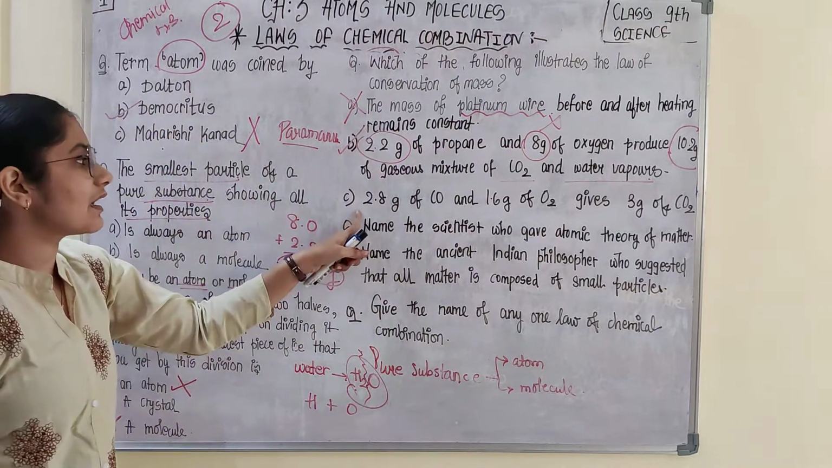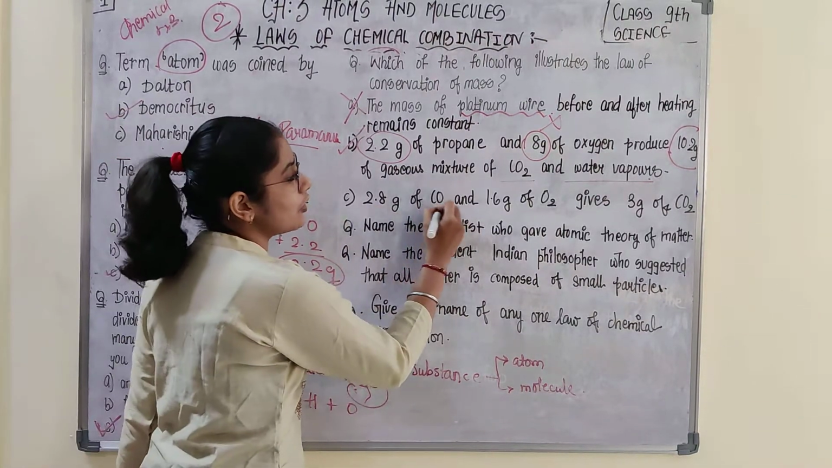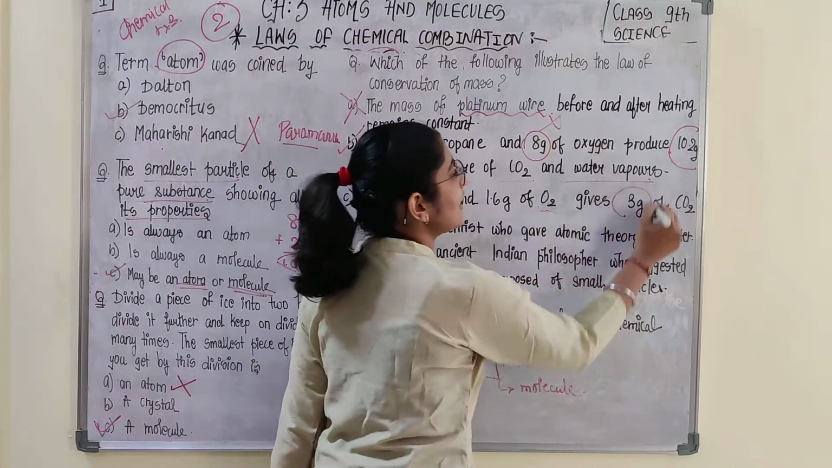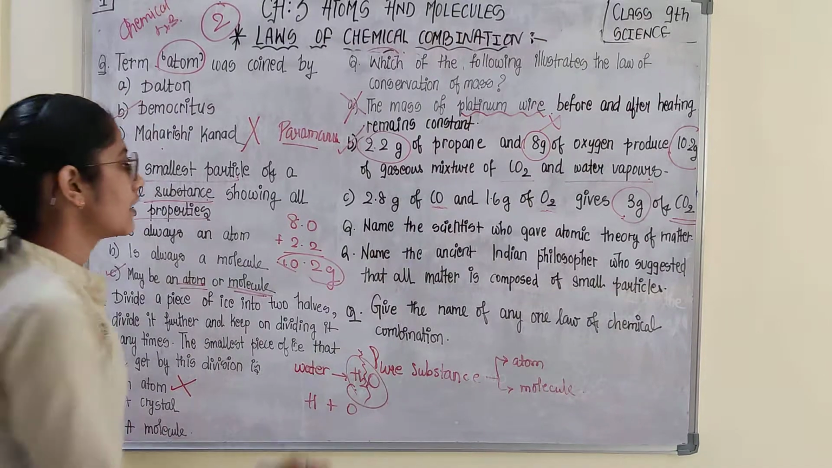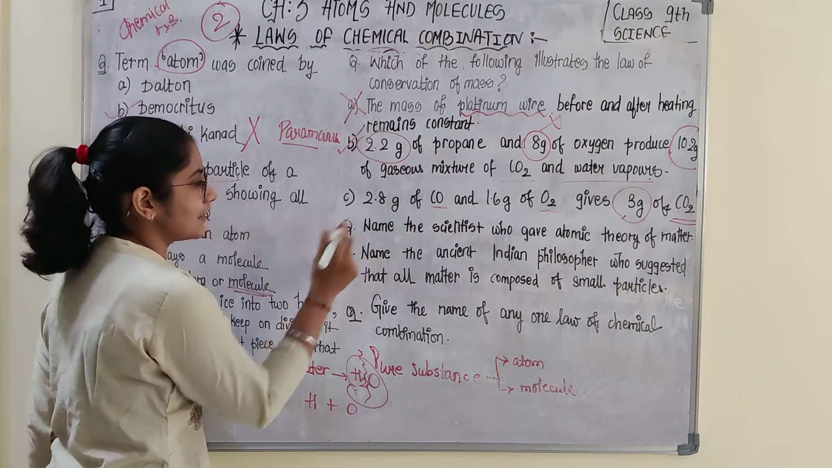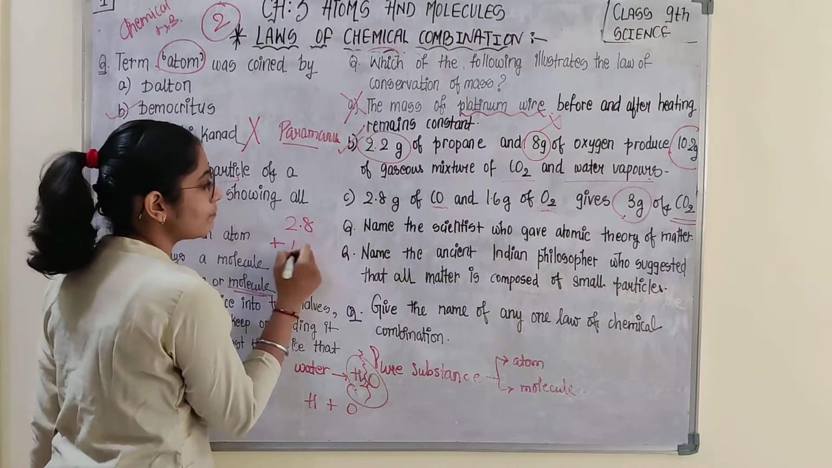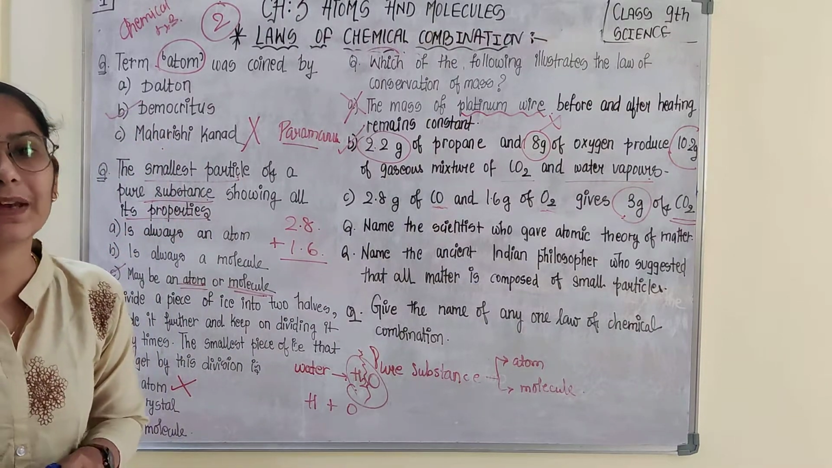Okay, let us take the third situation, in which it says 2.8 gram of carbon monoxide and 1.6 gram of oxygen gives 3 gram of carbon dioxide. You observe this carefully. So if you take the total mass of reactants, the total mass of reactants is 2.8 plus 1.6 gram. So 8 plus 6, you let me know, 8 plus 6.